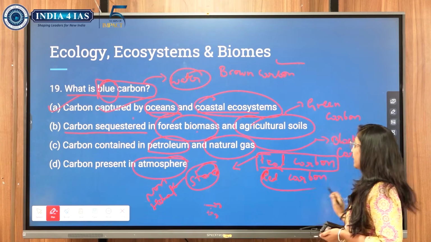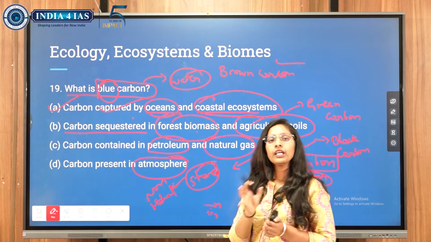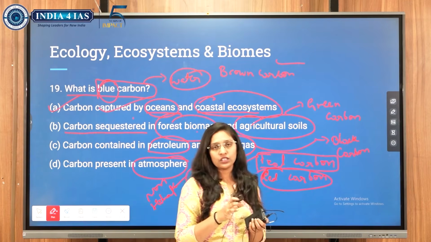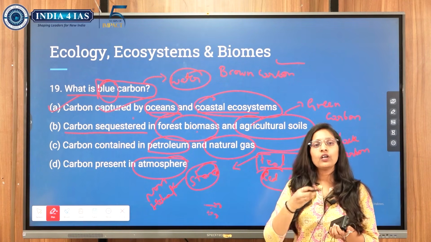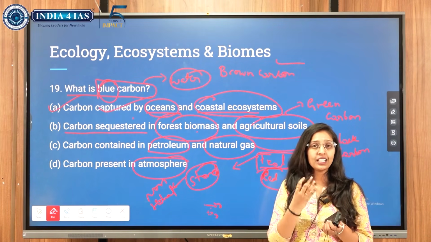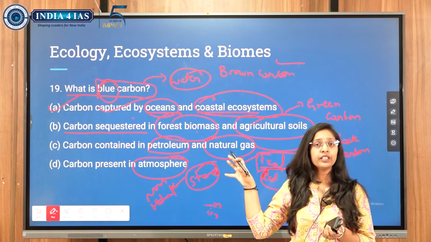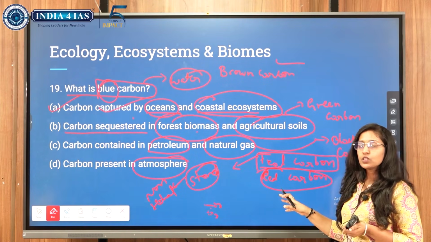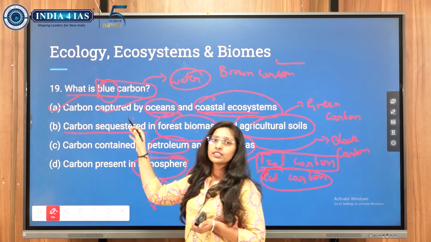What about red carbon? The carbon which is released by the biological activity of the ice regions. And we have the cryosphere. Due to biological activity, there is a carbon emission which is happening at the cryosphere region. That is what we call red carbon. So here the color coding is a hint.